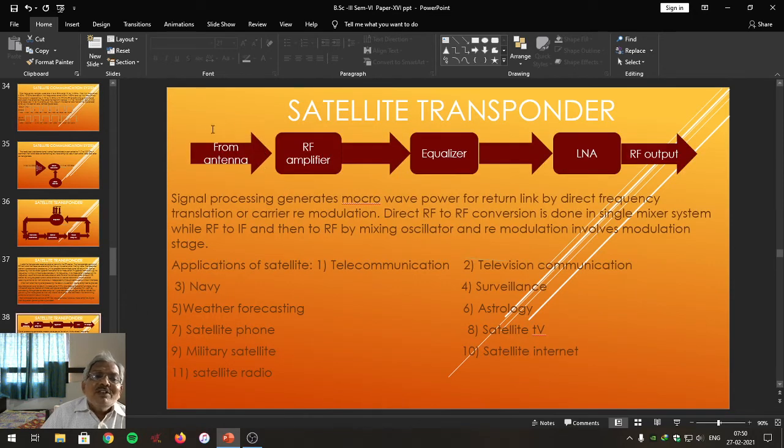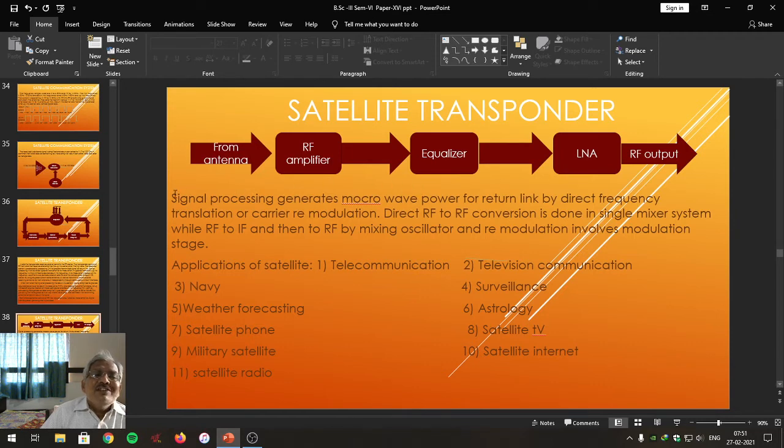The front end electronics receives the signal from the antenna via the duplexer. It is amplified by the RF amplifier. Then the output is given to the equalizer. The output of the equalizer is given to the low noise amplifier where the noise level is reduced, and the RF output produced is given to the carrier processor for the frequency translation, either by using spectral translation or by the demodulation and remodulation process.